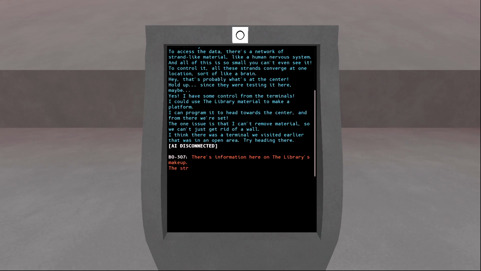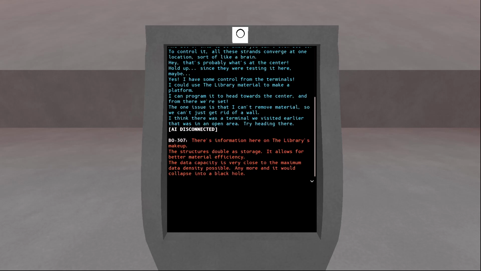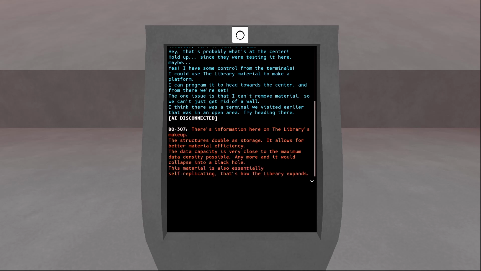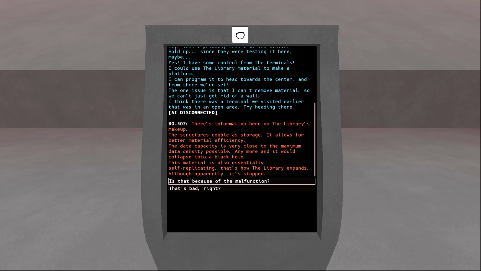Information here on the library's makeup. Structures double as storage. It allows for better material efficiency. Data capacity is very close to the maximum data density possible. Any more and it would collapse into a black hole. This material is also essentially self-replicating. That's how the library expands, although apparently it's stopped.